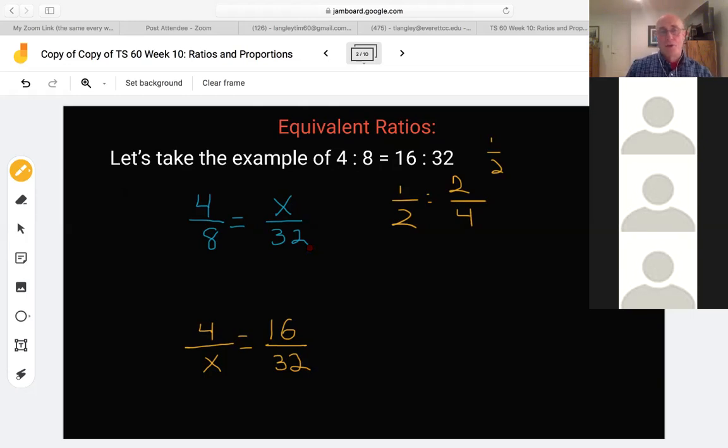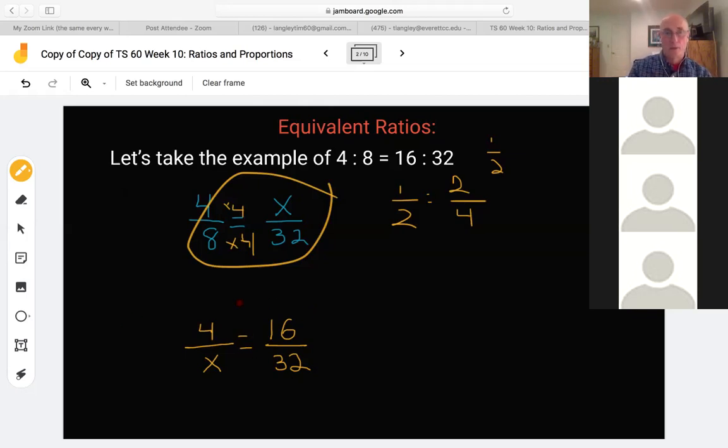So, when I look at an example like this one, 4/8 equals x over 32, I can do this in my head by going, okay, 4/8, how did the 8 become a 32? I must have multiplied by 4, right? Times 4. So sometimes you can just do that in your head. I multiplied the bottom by 4, so I'm going to have to multiply the top number by 4, and 4 times 4 is 16. So 16/32. That's a way to do it.